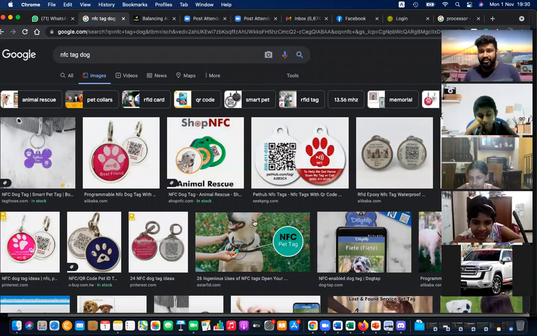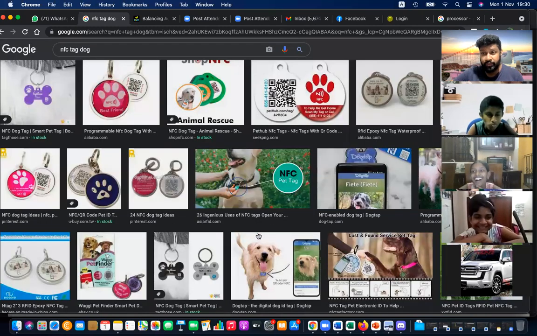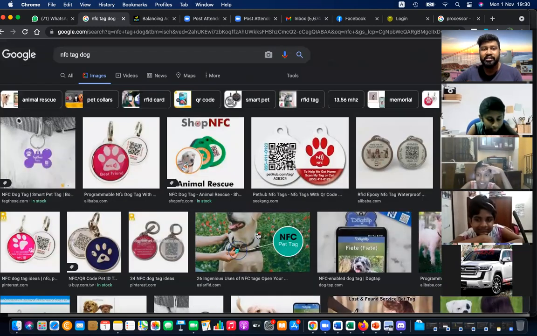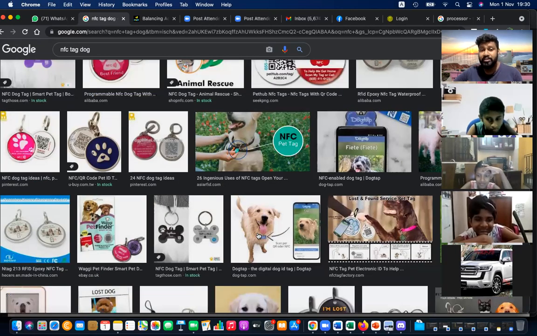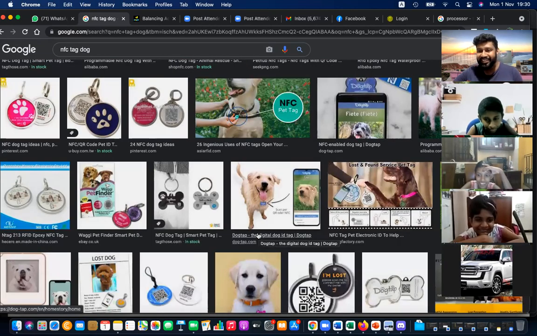You can connect to your mobile phone and just find where it is, right? Using that NFC. Actually, these are connected to babies too, to recognize them in airports and all. This NFC ring is put on the babies. Because it's easy to discover the person, animals, dogs, babies, right?